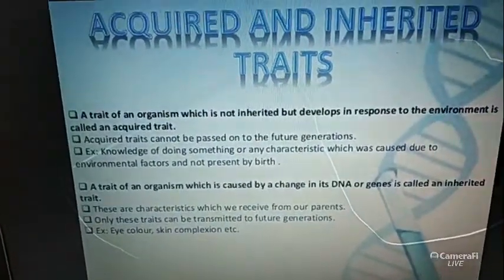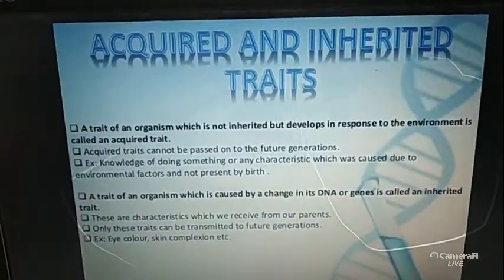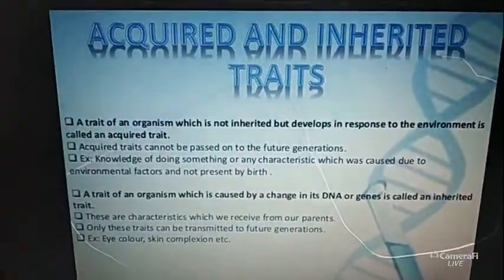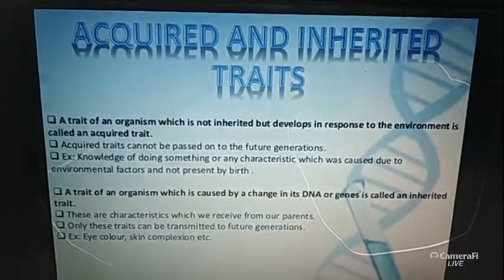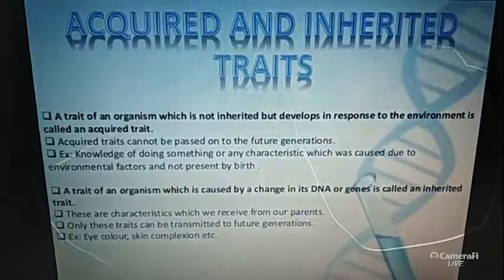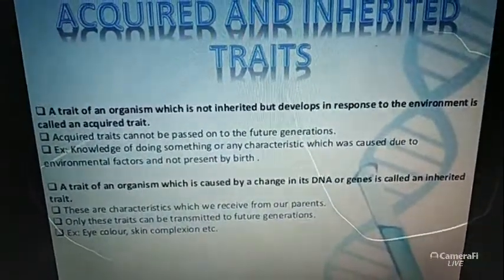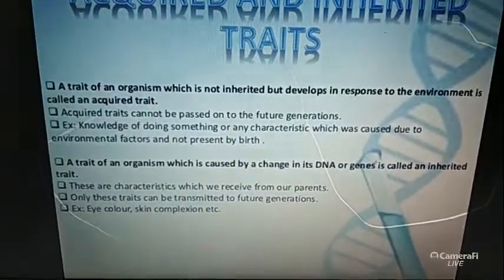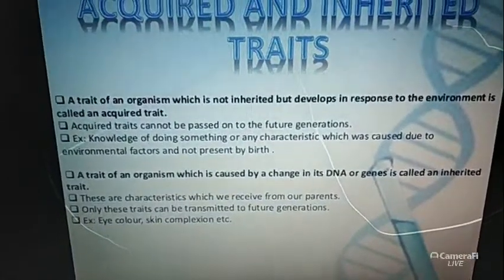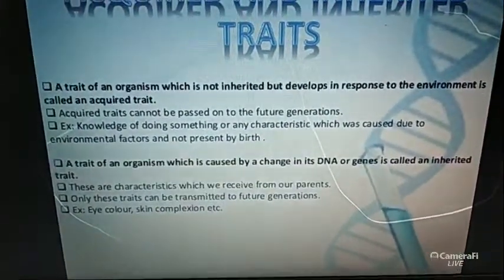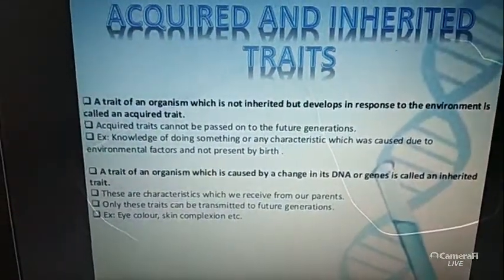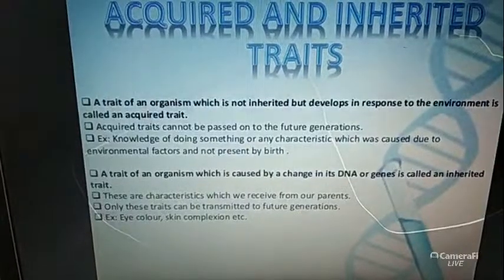So this is the basic thing of the acquired and inherited traits. I am repeating again: the acquired traits are the characters we gathered from the outside, not inherited from our parents' body. And the inherited traits are those characters which come from our parents' body and are inherited generation after generation. This is the basic difference between acquired and inherited traits.